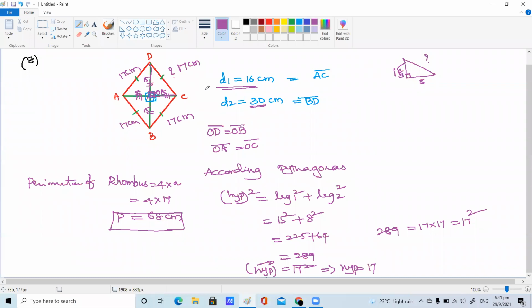Now, in our given question, you need to find the perimeter of the rhombus. To find the perimeter, you know one side is 17 centimeters. In a rhombus, all sides are equal. So 17 plus 17 plus 17 plus 17, 4 times 17, gives 68 centimeters. Yes, children, any doubt till now? No, ma'am. Okay.